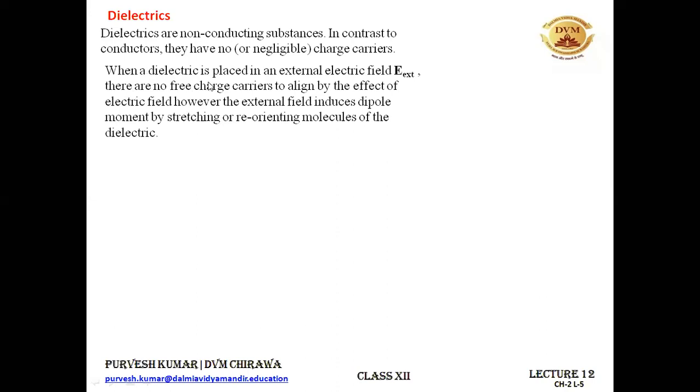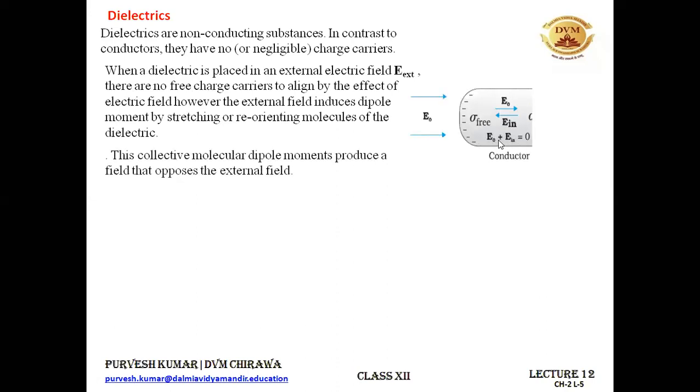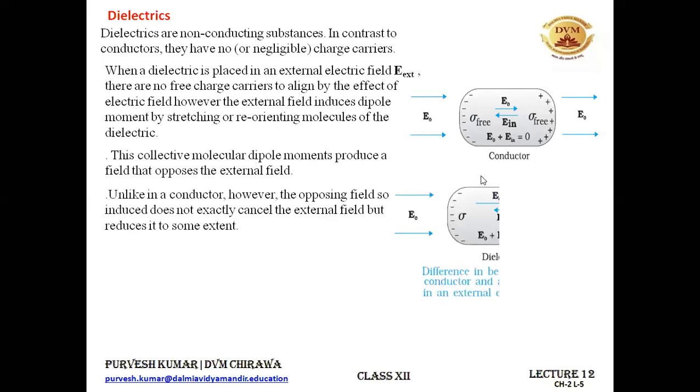So in short, you have to go through like this: this is the charged conductor, and in a charged conductor, there will be some induced electric field when you place it in the external electric field, and that induced electric field will always be equal in magnitude to the applied electric field but opposite in direction.